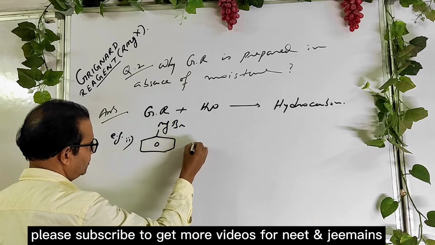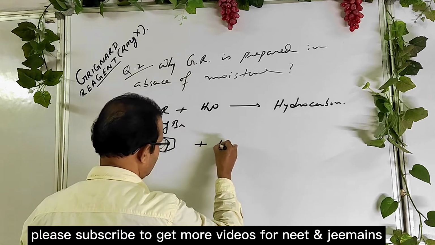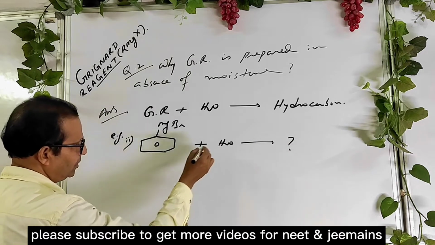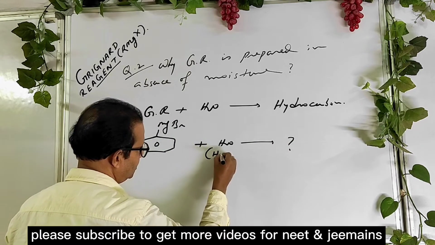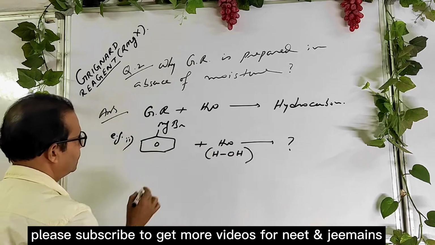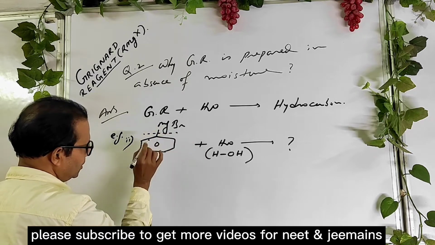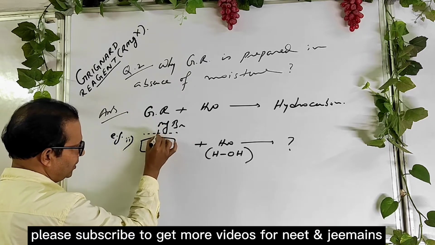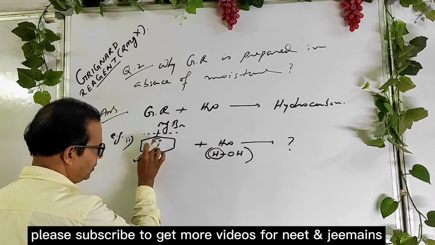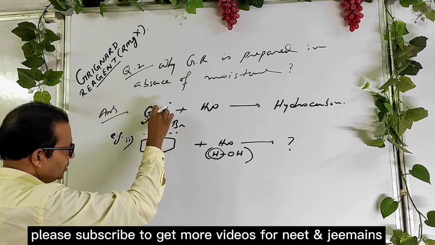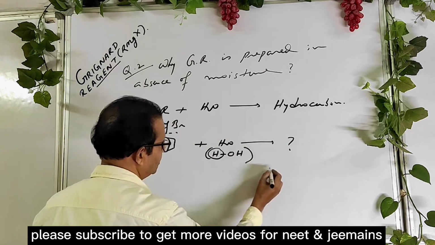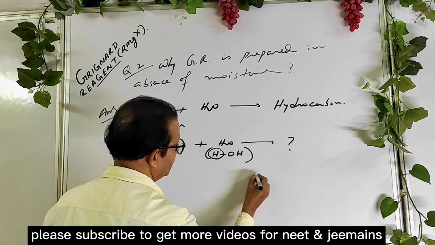Mg Br plus moisture, what happens? Now you know that whenever this type of question arises during your practice at home, write water in this way and break it. Just the carbon which is attached to magnesium, break it, and attach hydrogen to this carbon, the carbon which is attached to magnesium. So you get the product. Okay, this is the product.